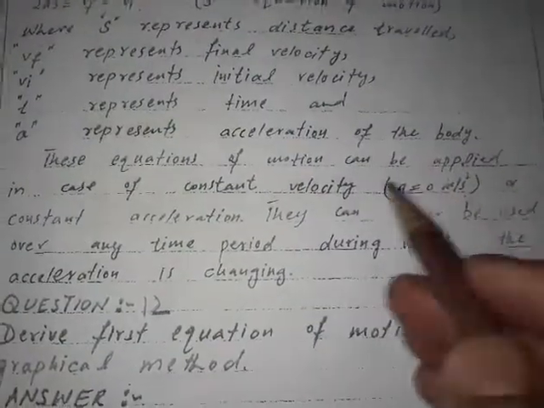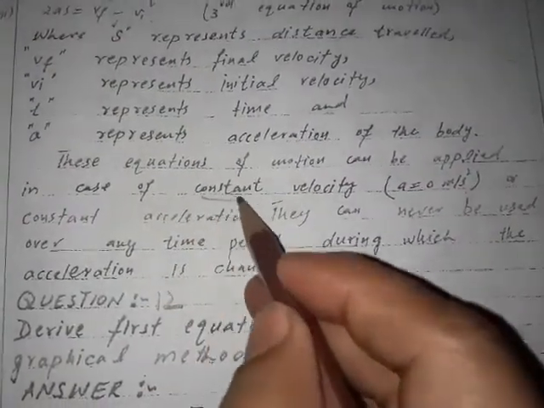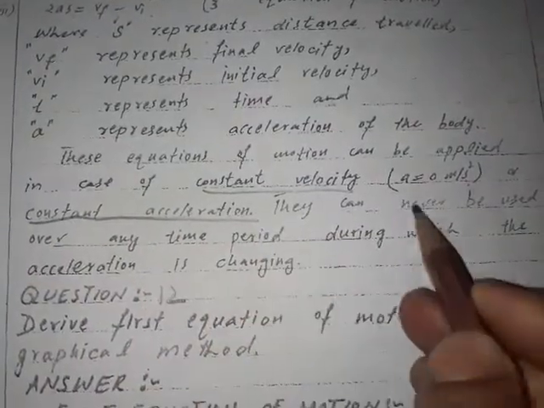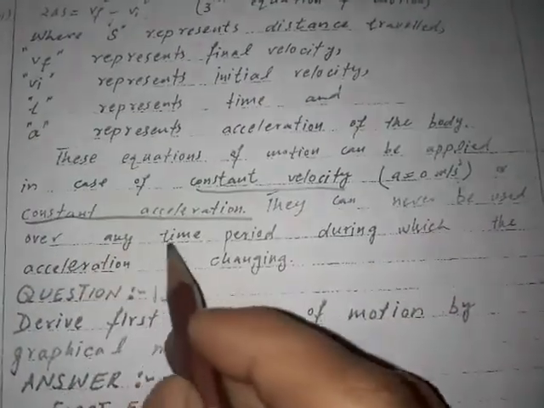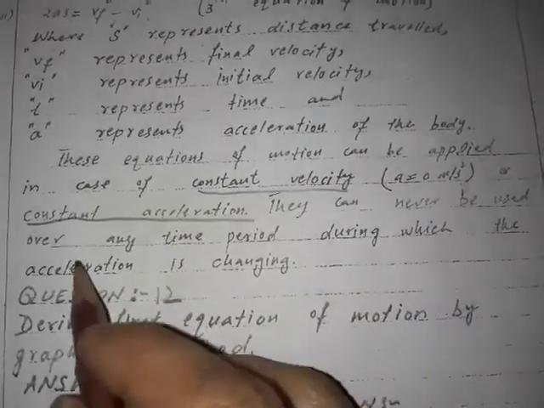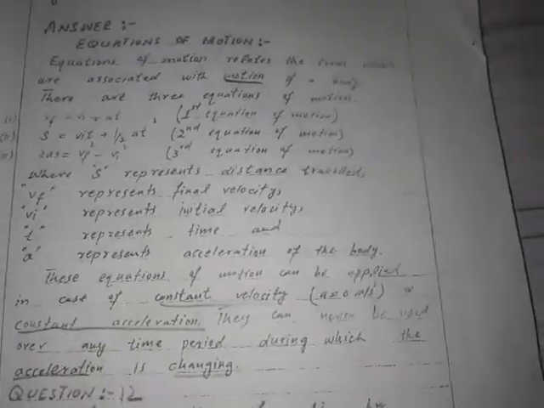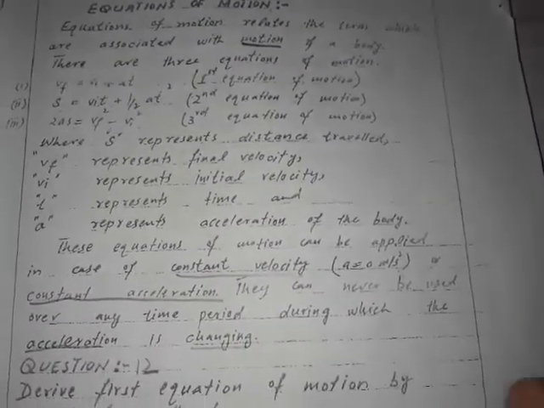The equations of the motion can be applied in case of constant velocity or constant acceleration. They can never be used over any period of time during which the acceleration is changing. This is question number 11. Now coming towards the mind map of question number 12.